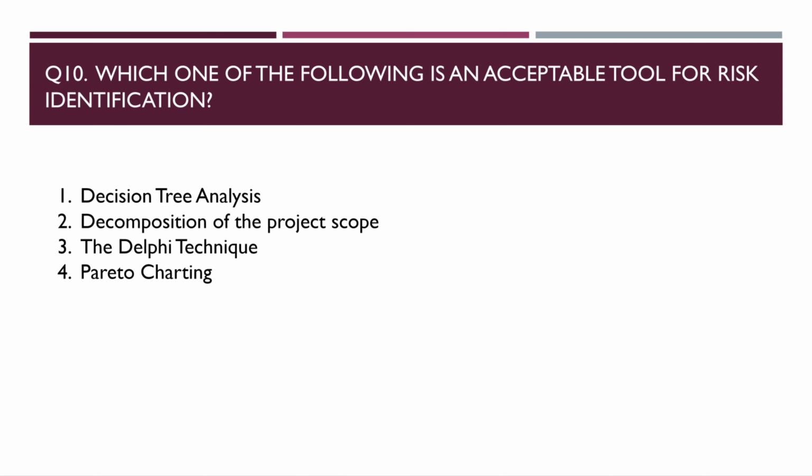The second is incorrect because the decomposition of a project scope will result in the WBS, work breakdown structure. The fourth is incorrect because creating a Pareto chart is a part of quality control, not risk identification. So our correct answer is the third one, the Delphi technique, because the Delphi technique is an anonymous risk identification method. Again, the word anonymous is very important. So this is all about these 10 questions.